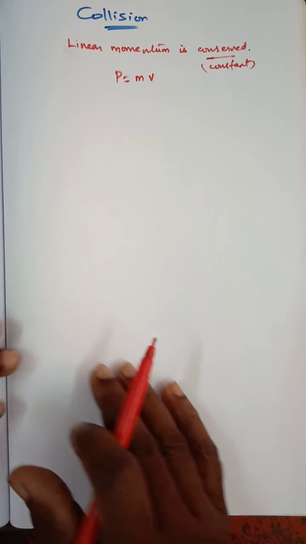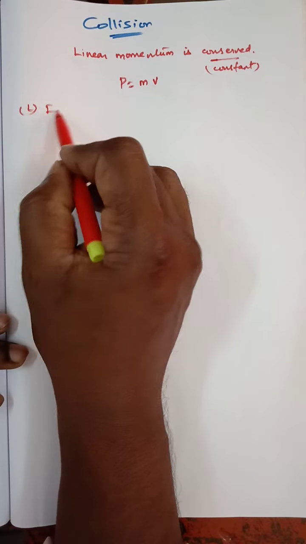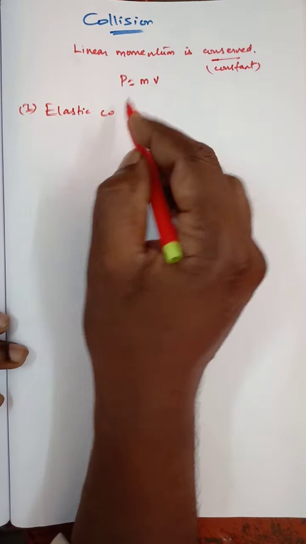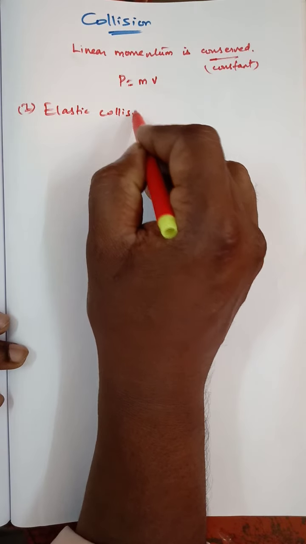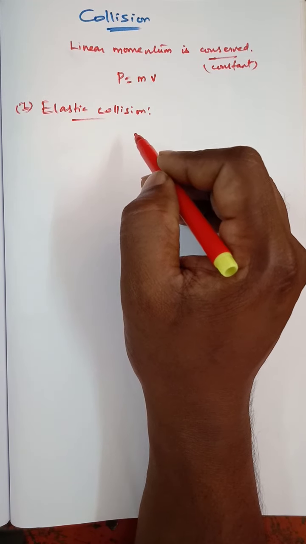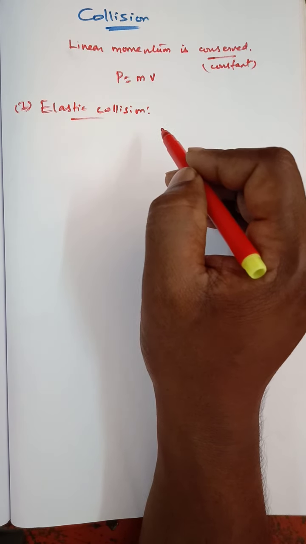One is called an elastic collision. Elastic means we get the same thing again. Clear?